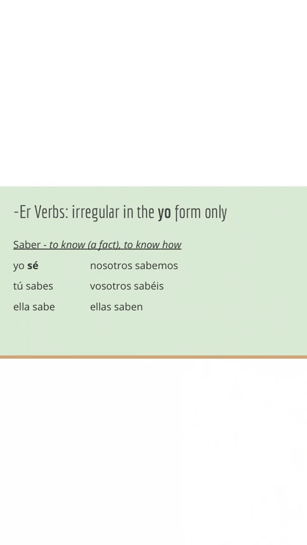Bueno. All right, so we're still looking at the ones that are irregular in the yo form, and this time we're coming across saber, which is to know a fact or to know how to do something. This is not to know someone. That's a different verb that we'll get into another time. But this is to know a fact or to know how to do something. So to say, oh, I know, it becomes yo sé. And the rest of them, friends, conjugate like normal. So you know, tú sabes, ella sabe, she knows, nosotros sabemos, we know, vosotros sabéis, y'all know, y ellas saben, or they know. Muy bien.